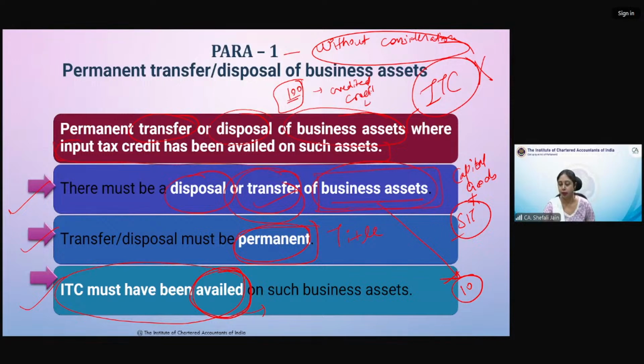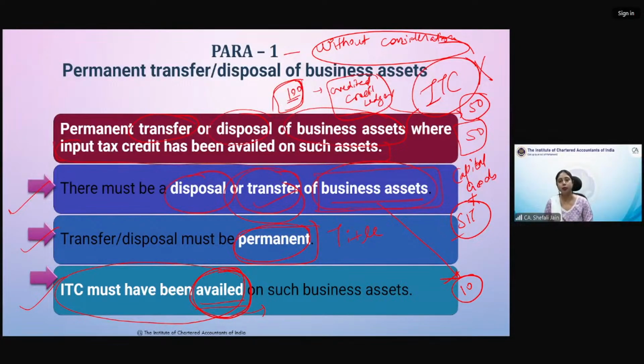Now, it will be lying in my credit ledger. And when I'm paying the output tax, suppose this month I have to pay only 50 rupees. So I will be utilizing only 50 rupees out of this credit ledger, and 50 rupees will still lie in my electronic credit ledger. So availed means I have not yet utilized. They are still lying in my account, in my credit ledger, but I have not yet utilized. So when I say avail, it could have been availed plus utilized, or it could have been just availed. That means I have taken credit on that at the time of purchase, or it has actually gone into my account. That is what avail means.